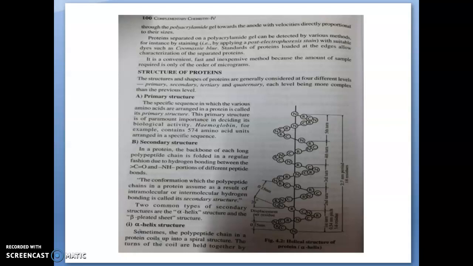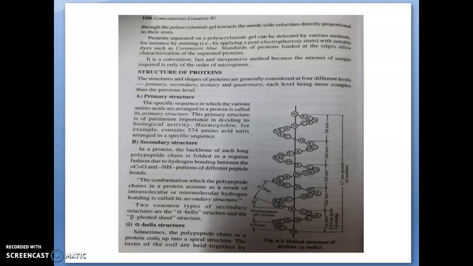So what is secondary structure? Secondary structure means we saw that this protein has a primary structure. This primary structured protein, what will happen? It will fold in a regular fashion. Sometimes it will fold in a regular fashion. That folding is due to the hydrogen bonding between the CO and NH portions of different peptide bonds.